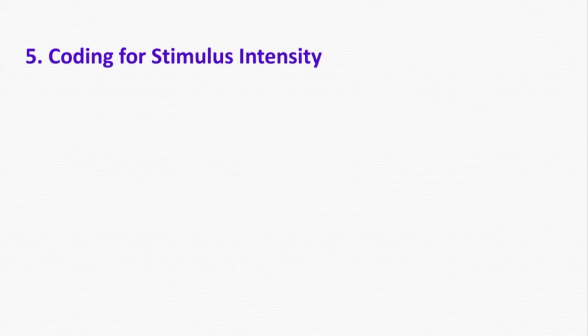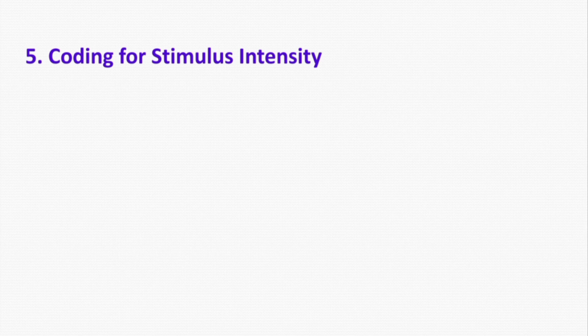The next property of the action potential or nerve fiber is coding for stimulus intensity. Now, this simply means how our brain gets to know the strength of the stimulus or the stimulus intensity, because the only message which the brain is receiving is the action potential, and all action potentials are alike.